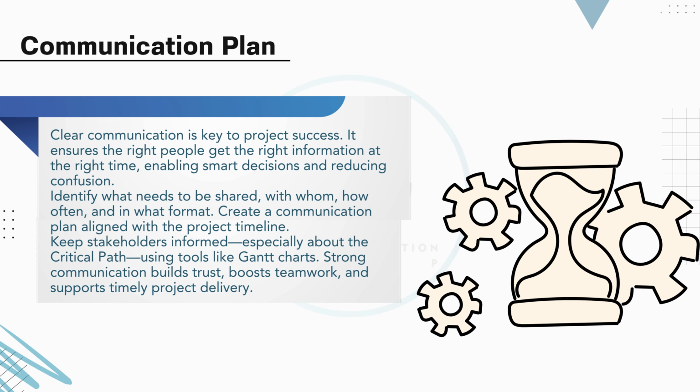Align your communication strategy with the project timeline and milestones, so updates are timely and relevant. It's especially important to keep stakeholders informed about the critical path, as delays here can impact the entire project. Tools like Gantt charts can help visualize and communicate this clearly. Strong communication not only builds trust and accountability, but also strengthens teamwork and keeps the project moving toward on-time delivery.